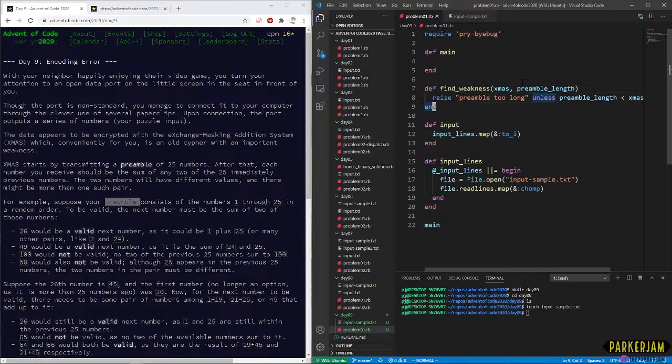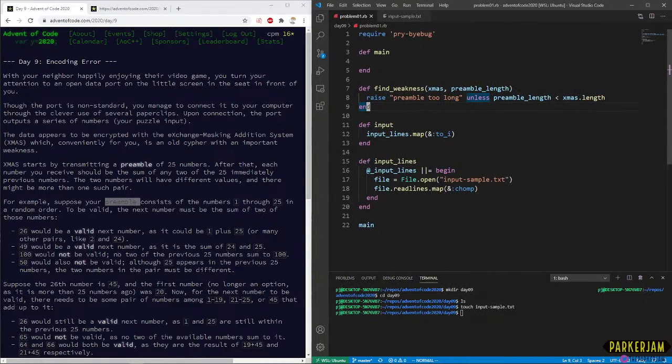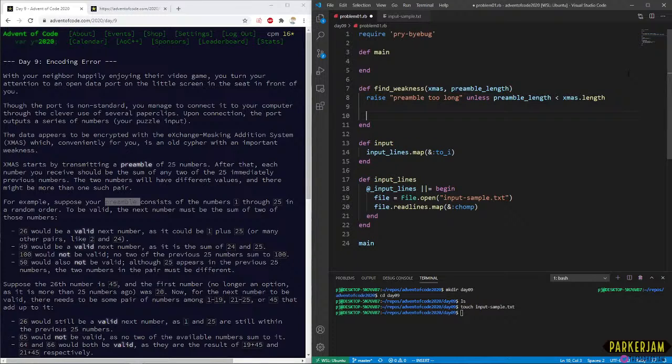Okay, so now we're going to raise if the preamble is wonky. We don't want that. So what I think we want to do is take Xmas and start with the nth character, where n is after the preamble, and then go to the end, because we already did that bound checking.